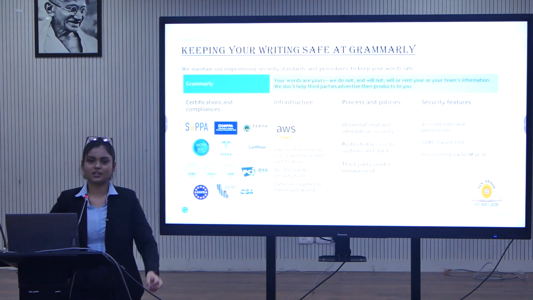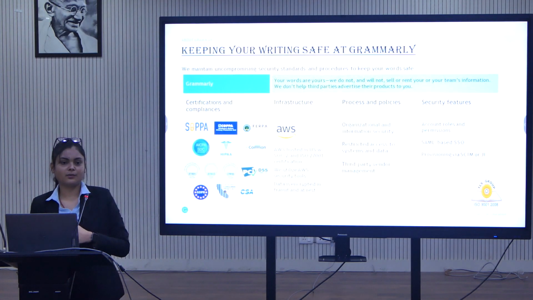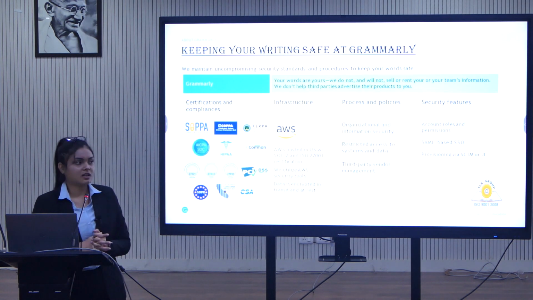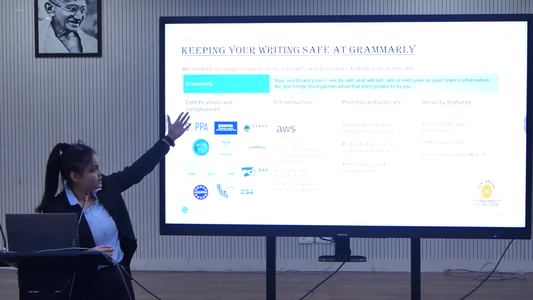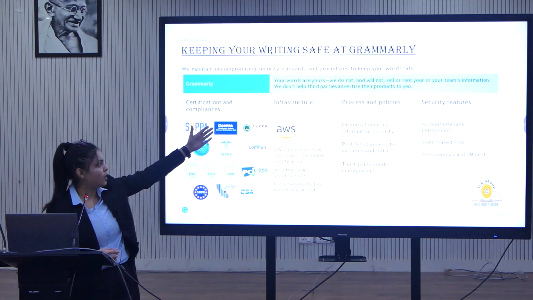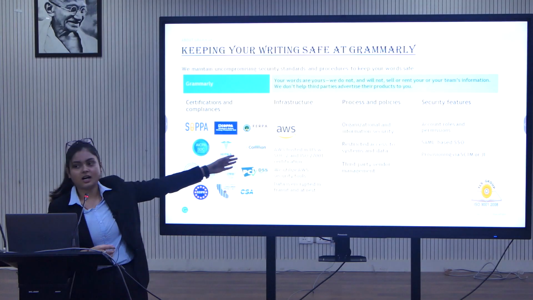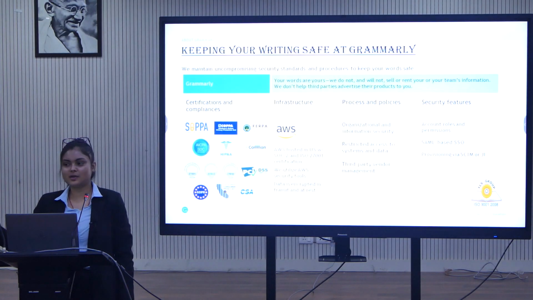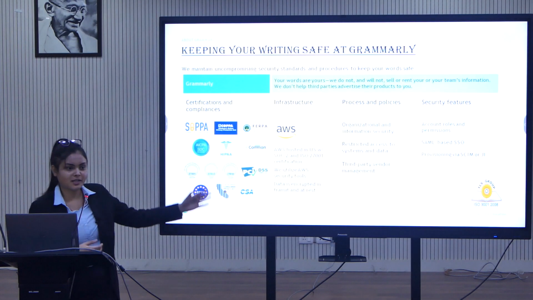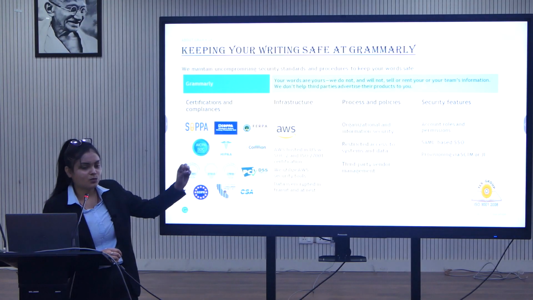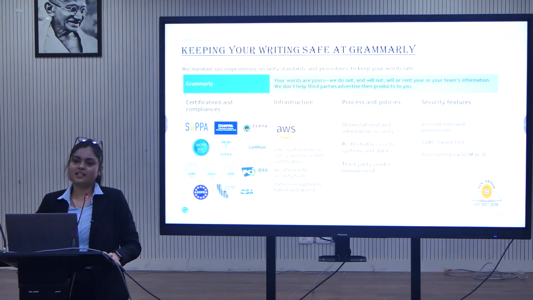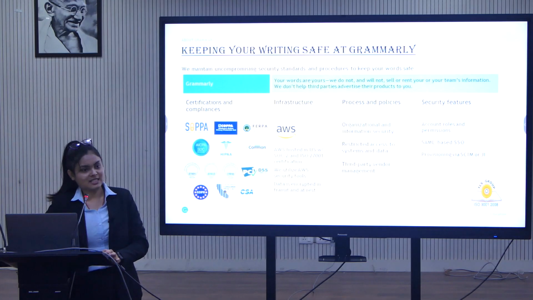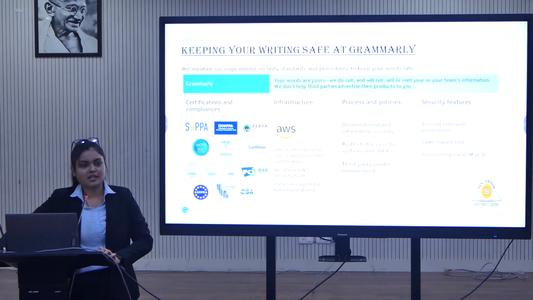Coming to data security, what I just mentioned, that will be covered too. You all can see on the screen that they do have certification. Grammarly has certification in compliance with SOPA, COPPA, FERPA and HIPAA. Like we have Seema ma'am sitting here from the IT team, computer center, so she'll be able to understand more about these. What Grammarly says is that they make money by selling their subscriptions, by selling their software. They don't make money by selling the data of the users.